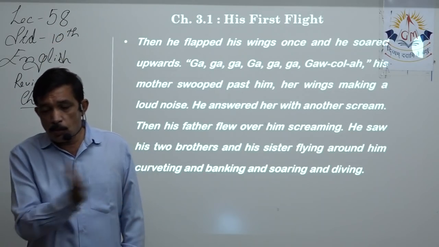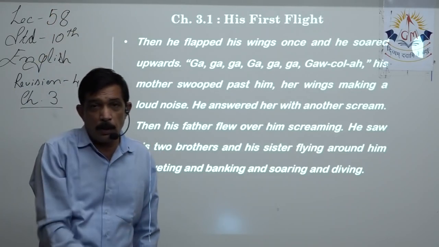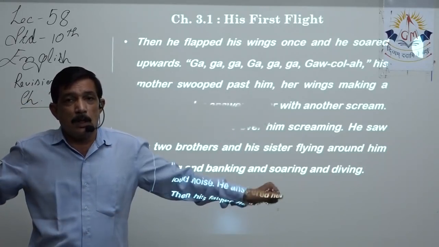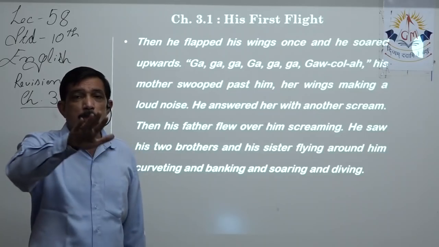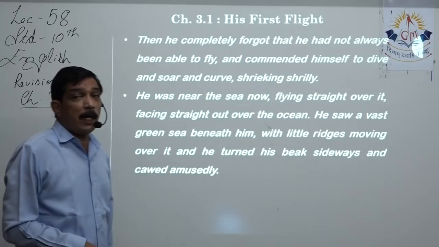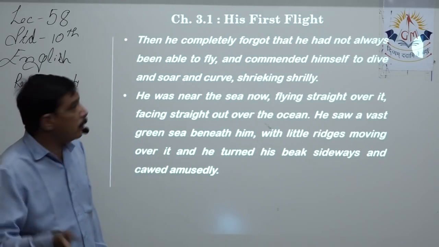Yes, sweeping, swooping, and soaring and diving. Soaring is going higher, diving is going down. Usually the wings are closed so that the dive becomes faster. All of a sudden they spread their wings and again they stop the fall and go upwards. That's called soaring. So different ways of flying. They are now taught by the parents, brothers, sisters, those who have already learnt.